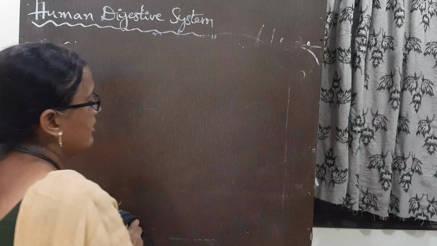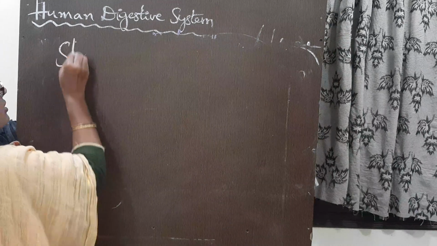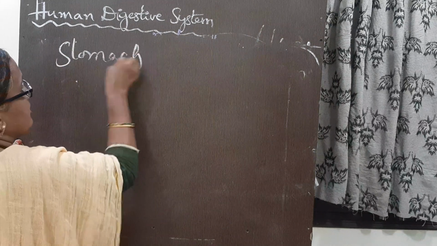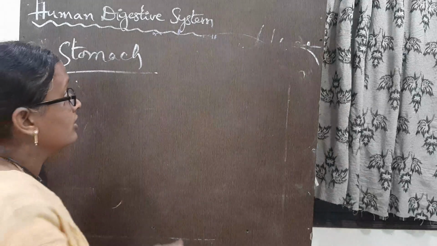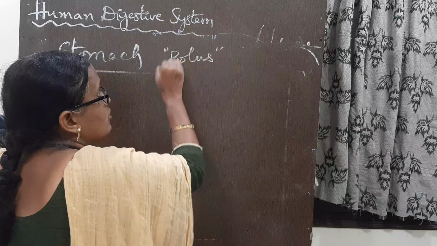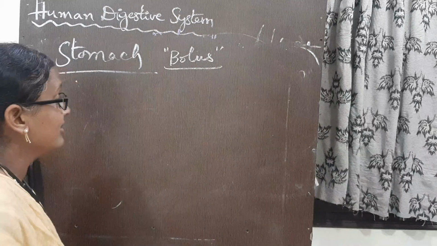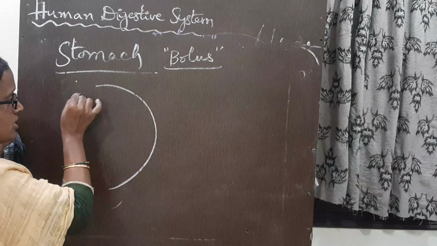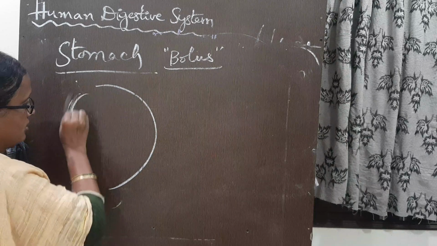The stomach is a bag-like structure. So now our bolus is in the stomach.